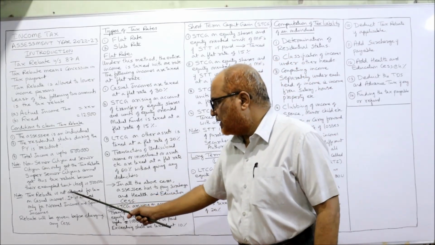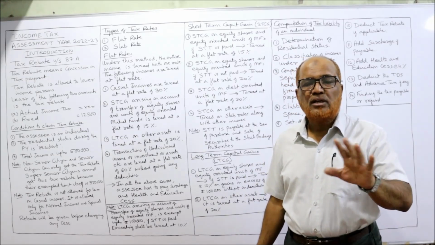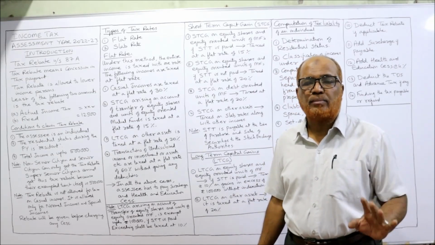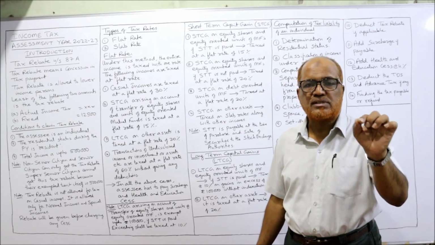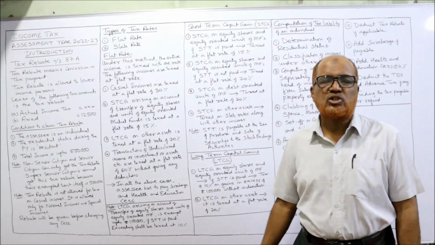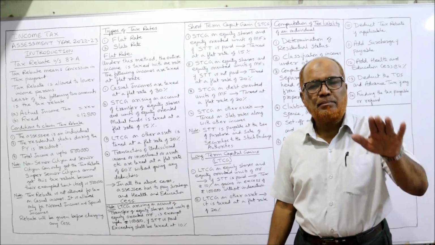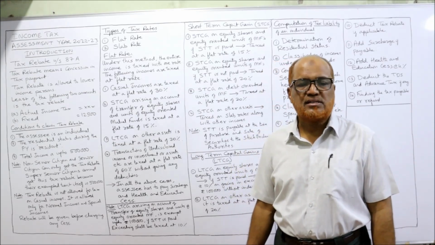Now, tax rebate is not allowed on casual income. Remember, the tax rebate is not at all allowed from casual income. It is allowed only from special incomes and normal incomes. Now, rebate will be given before charging any cess. The tax rebate will be deducted before charging the health and education cess.